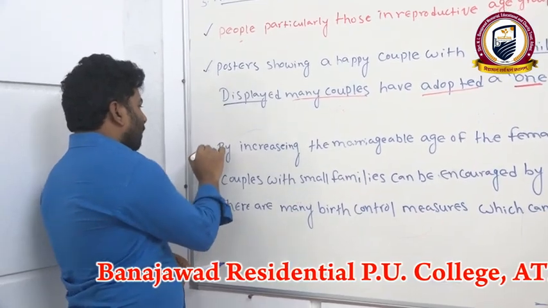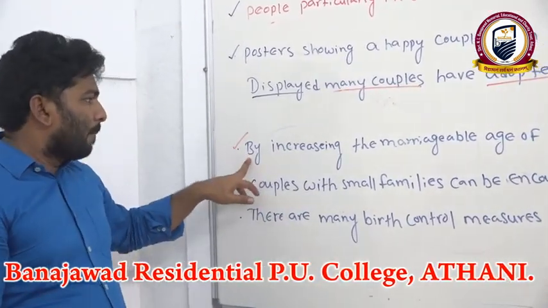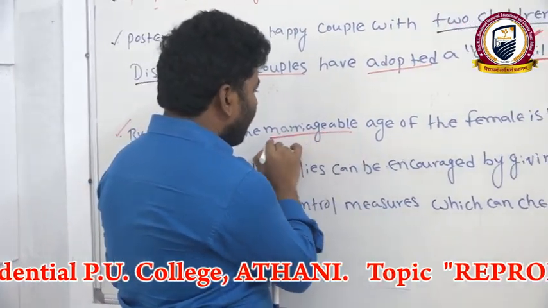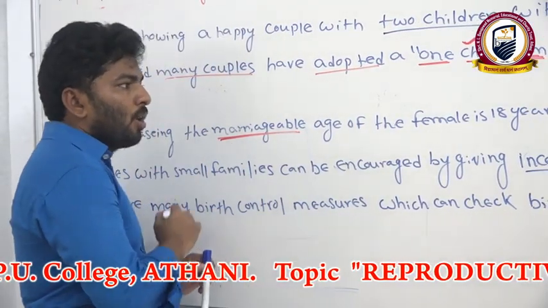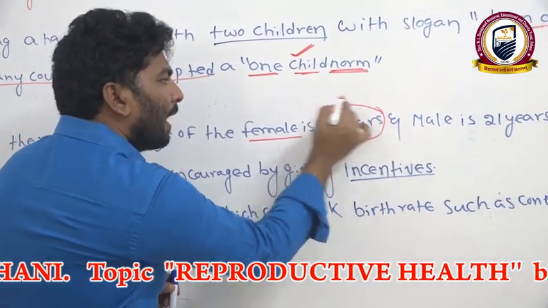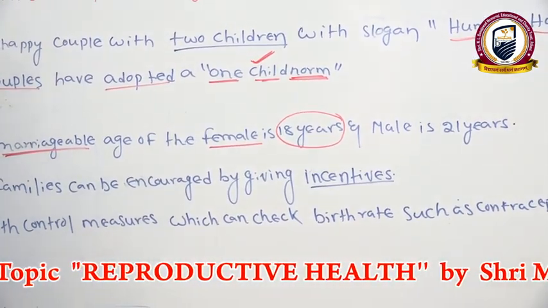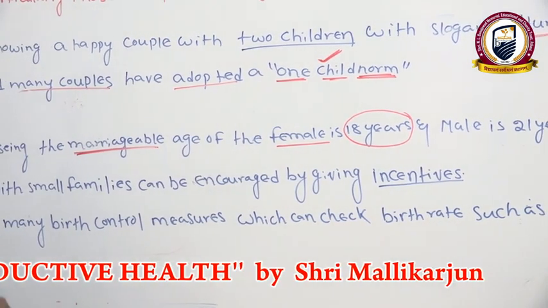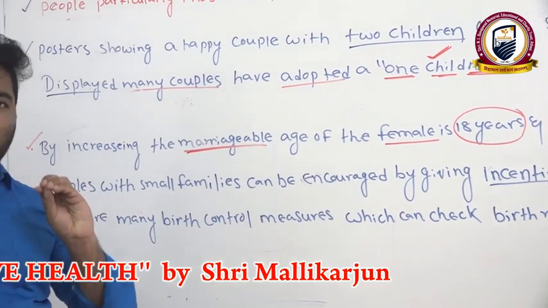Now we'll move to the third point: increasing the marriageable age of females to a minimum of 18 years. Already I told you the consequences of child marriages.